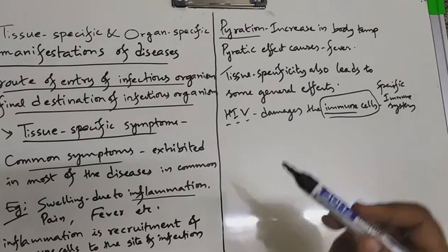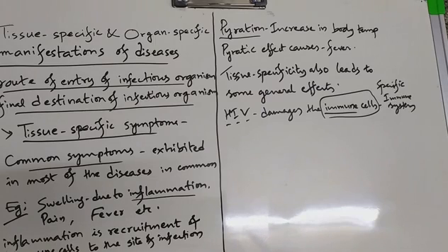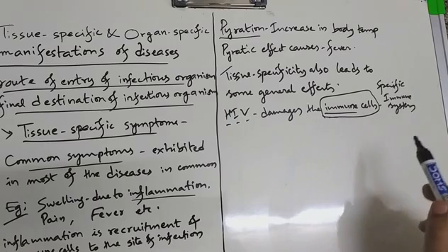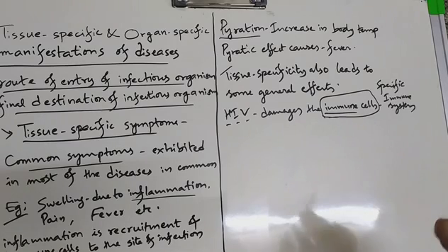See, if the liver is damaged, the liver function is disrupted, and the symptoms based on the damaged liver are exhibited. If lungs are damaged, because lungs cannot function properly, symptoms like coughing and sneezing are exhibited. If immune cells are damaged, no particular symptoms are going to be exhibited. General symptoms are going to be exhibited.